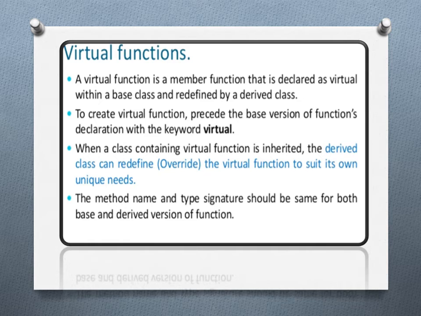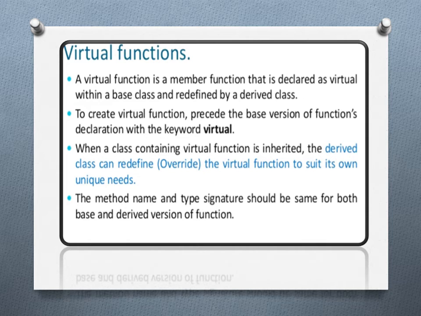To create a virtual function, precede the base version of the function's declaration with the keyword virtual. When a class containing a virtual function is inherited, the derived class can redefine the virtual function to suit its own unique needs. So in the derived class also you have to define it.